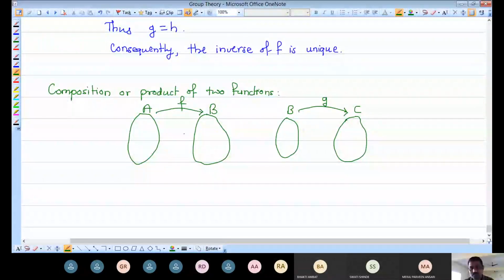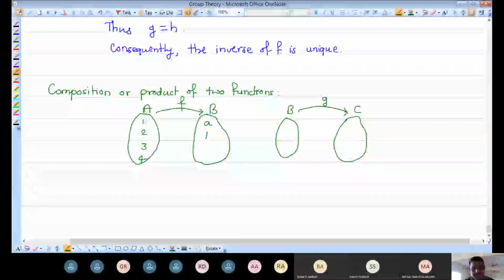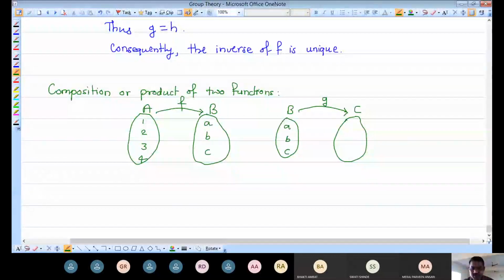Suppose I have here elements 1, 2, 3 and 4, and suppose in the set capital B, we have a, b, c, these are the three elements. Same set I am taking here, so it is a, b, c, and let me take here, suppose these are l, m, n, okay, and let me map these elements.